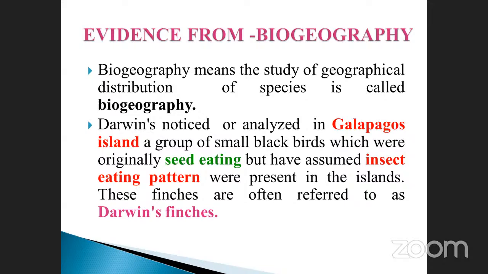There, a small group of birds was analyzed, which were originally seed-eating but have assumed an insect-eating pattern, and are present on the island. These finches are often referred to as Darwin's finches. This was analyzed by the scientist Darwin, and that's why the name was given. Author names are also a very, very important thing.